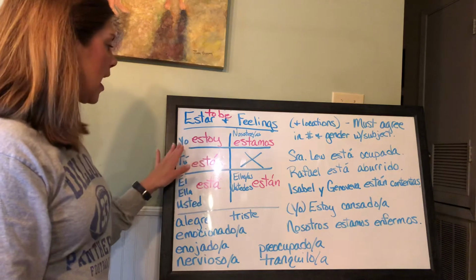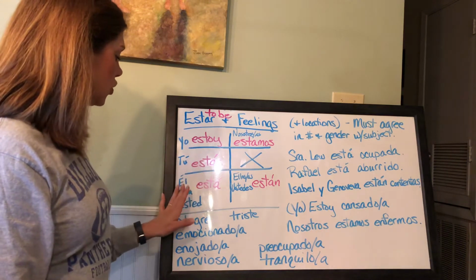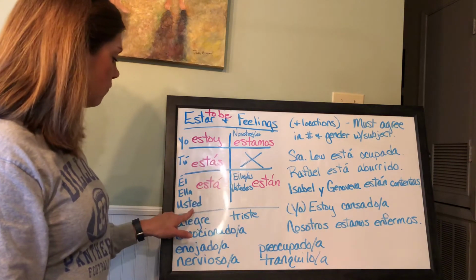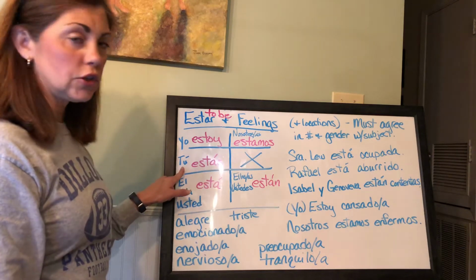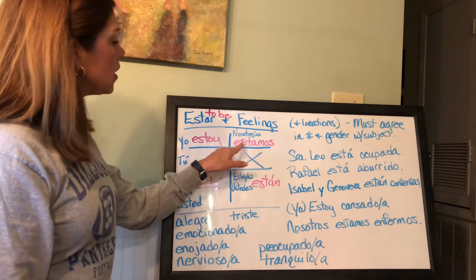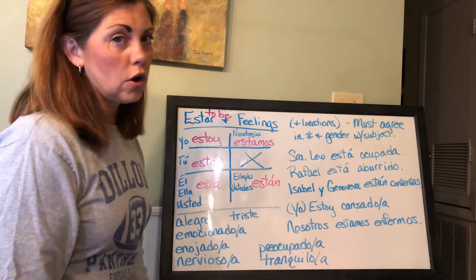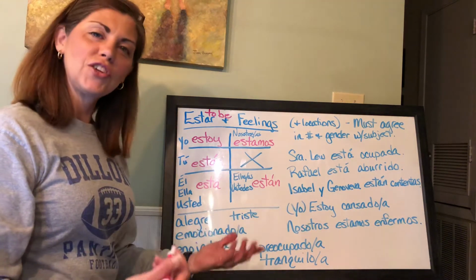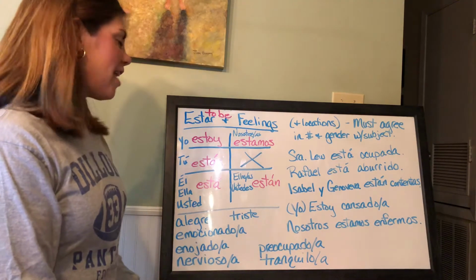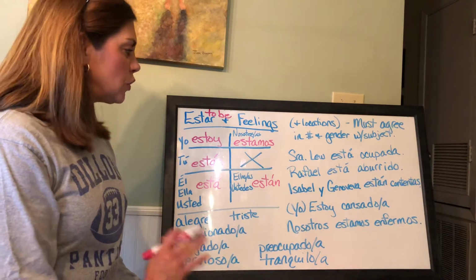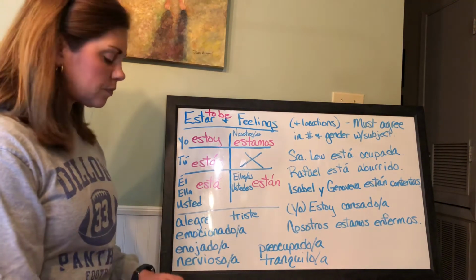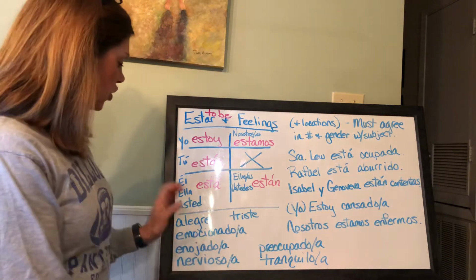So this is how you say I am, you are, he, she, you are. This is formal you, familiar you. You remember that, right? We are, they are, and you, plural, are, or in the South, as we like to say, y'all are. All right, so some of the new terms for Spanish 1 kids are some of these adjectives.